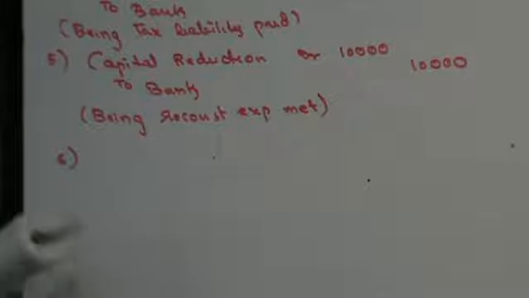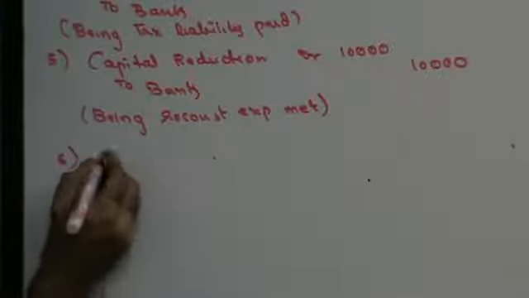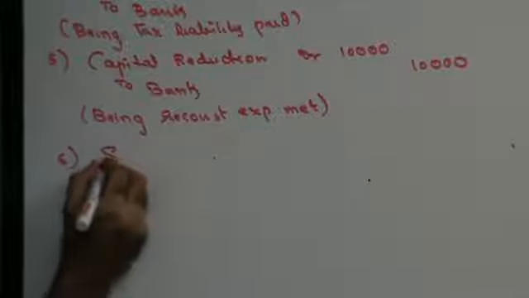Next, sundry creditors to give a remission of 20% of their claim and the company to allot 11% preference shares of rupees 100 each, fully paid in settlement of the balance amount. Debit the receiver. Sundry creditors account debit.